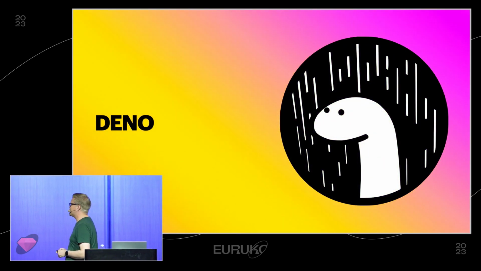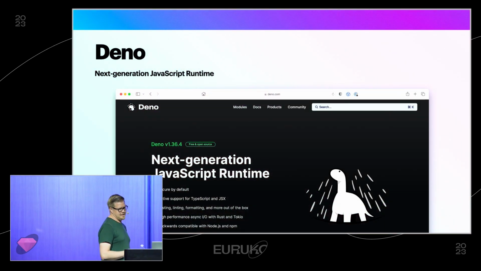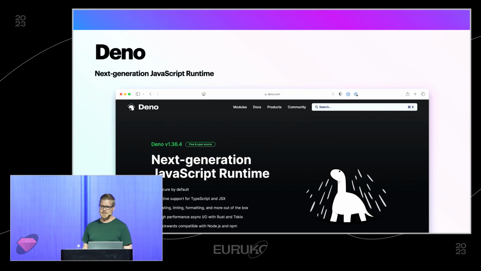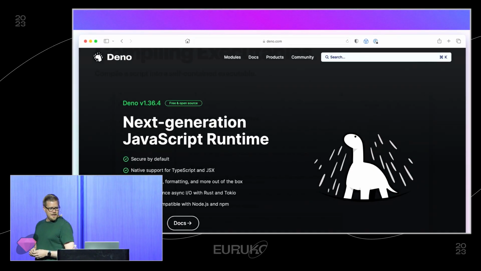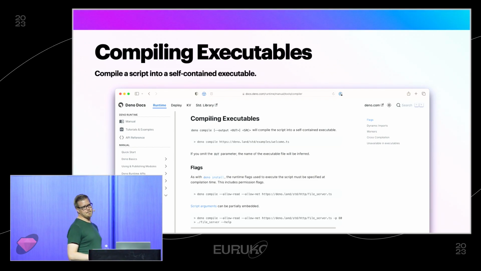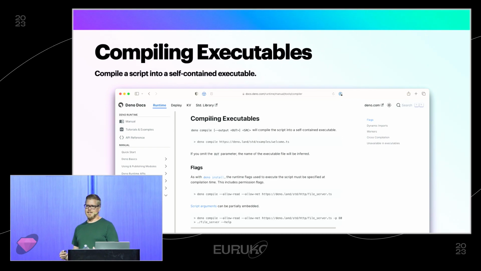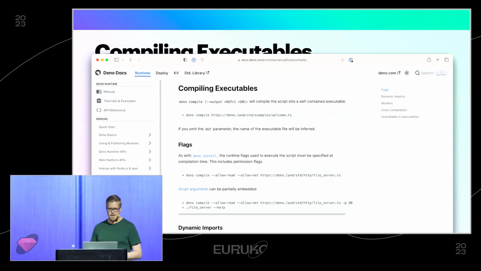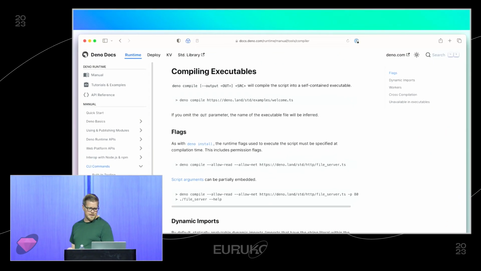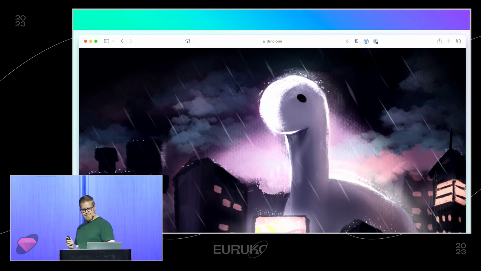So, first up, Deno. If you're not familiar with it, it's a sort of next-generation JavaScript runtime. And crucially, it supports compiling scripts into executables, which sounds like exactly the sort of thing I want. So we could take our WebAssembly code, wrap it in a little JavaScript script, and compile it into an executable. So let's try that.